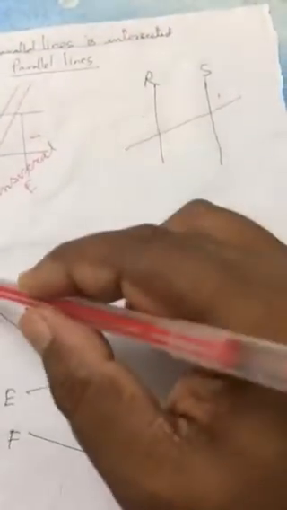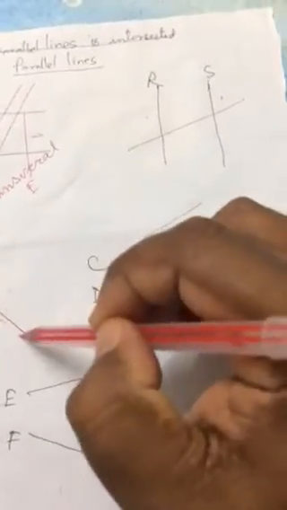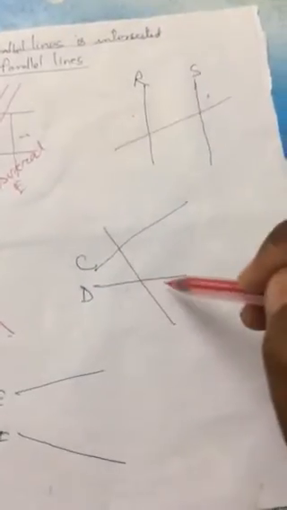I can draw a transversal here also. This line segment is intersecting these parallel lines, so this is called a transversal. This line is intersecting these non-parallel lines. This is also a transversal. Try to understand.